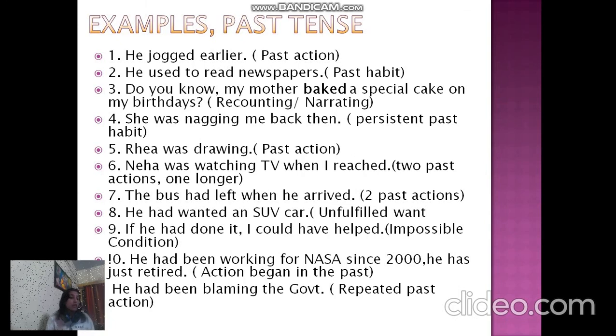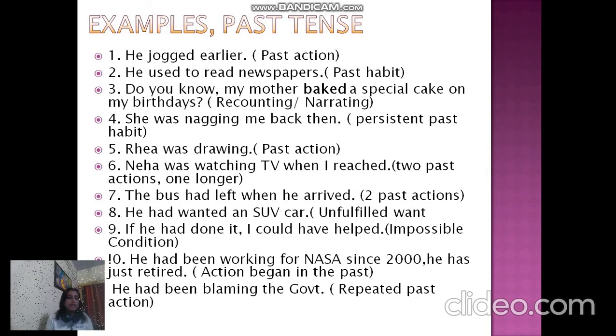Neha was, now here comes those two actions in the past I talked about. The one which continued while the other happened, which continued previously, that is in past continuous tense, and the one that happened will be in simple past. Now can you see here? Neha was watching TV. Continuous, past continuous. When I reached there, okay? So reach, simple past, right? And in these cases we usually use when and while, okay?